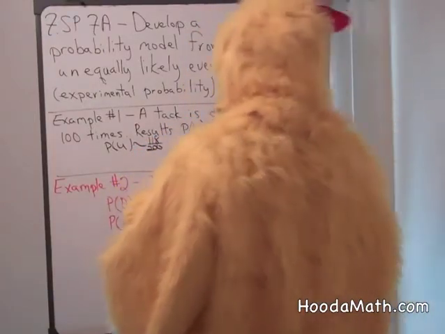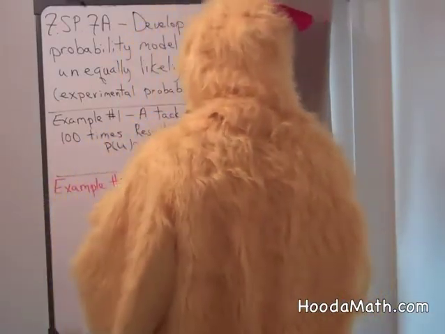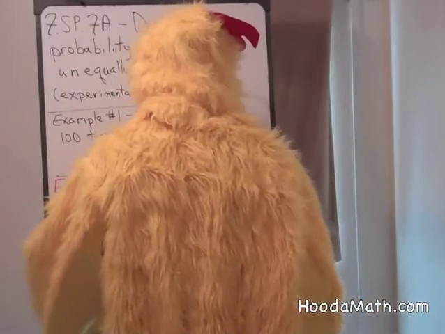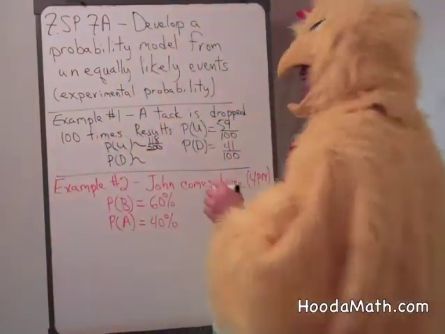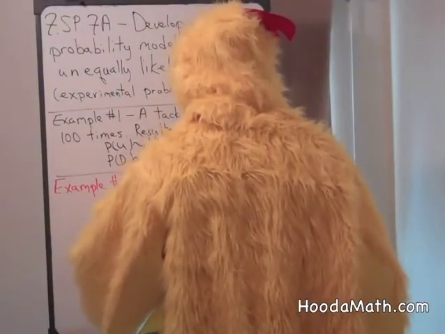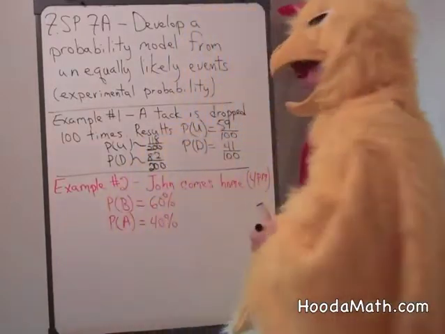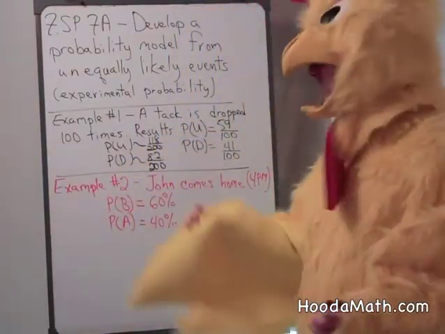And it's likely that the point facing down would be about twice 41, or about 82 out of 200 times. Would it be exactly that? It's unlikely that it would be exactly, but it would be close to that.